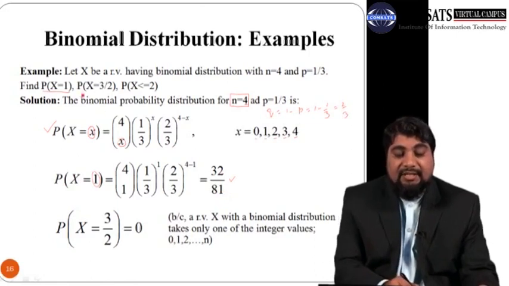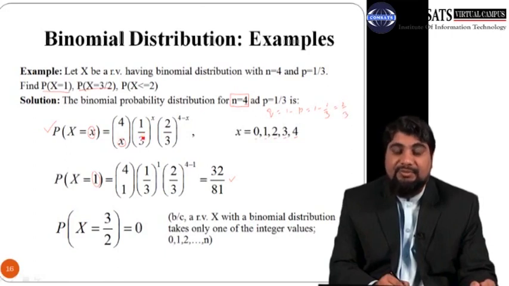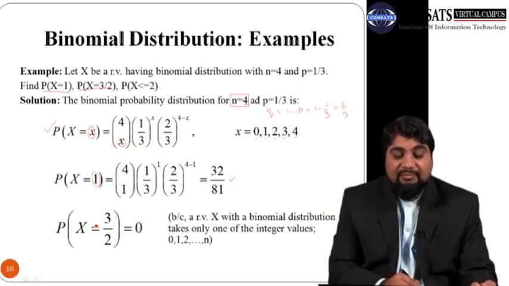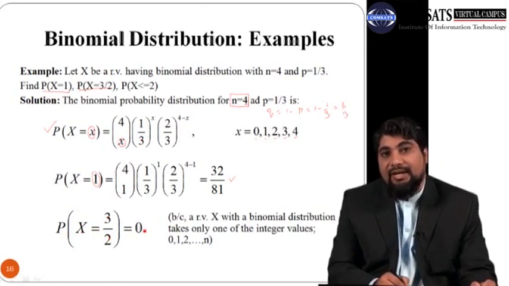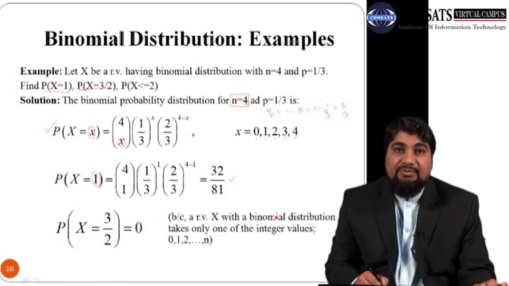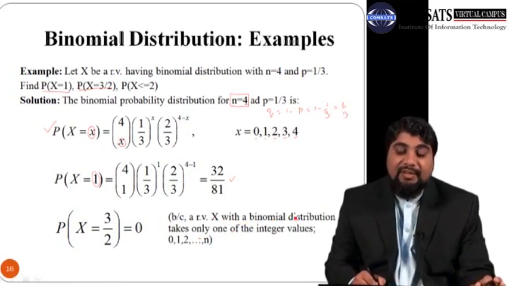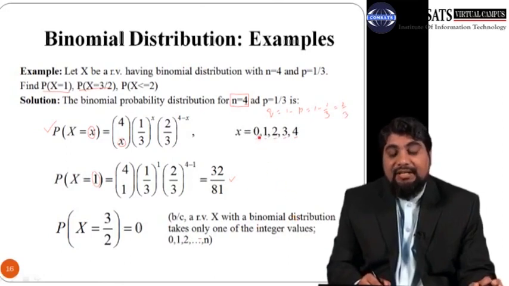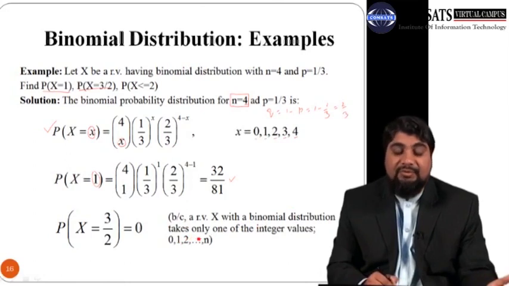So next part is calculate probability that x equals 3 over 2. So probability that x equals 3 over 2, this is equal to 0. Why is it equal to 0? Because a random variable x having binomial distribution can take only integer values. So integer values mean it can take either 0 or 1, 2, 3 up to n.